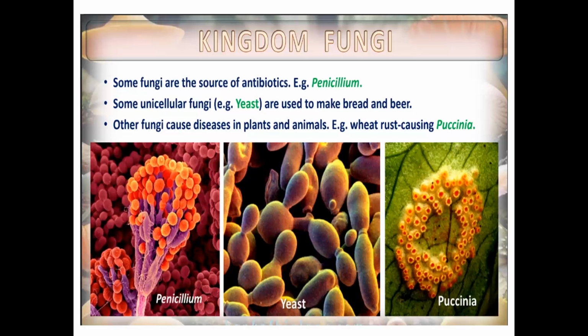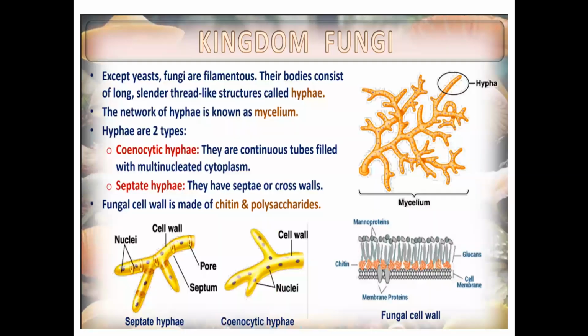Now you can see yeast is unicellular, and it grows by budding. This is one yeast, but then it gives a small outgrowth, which is called a bud, and it looks like multicellular, but it is unicellular. This is the wheat rust, Puccinia, and this is Penicillium. Mostly the fungi structure is like this. If you take a bread mold and put it under a microscope, you will see a nice design like Penicillium.